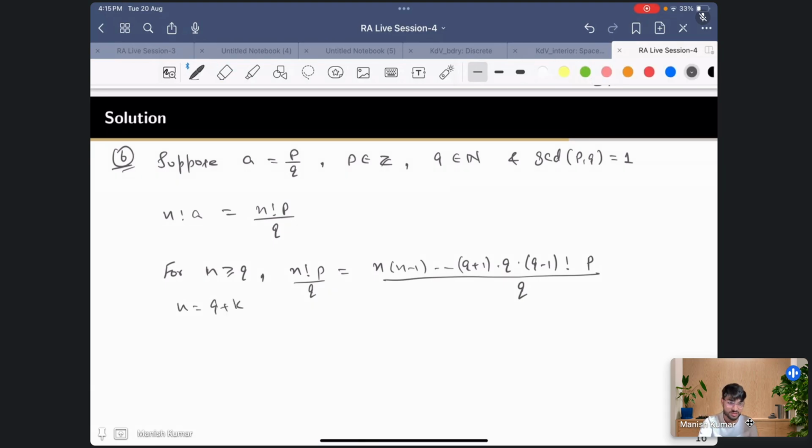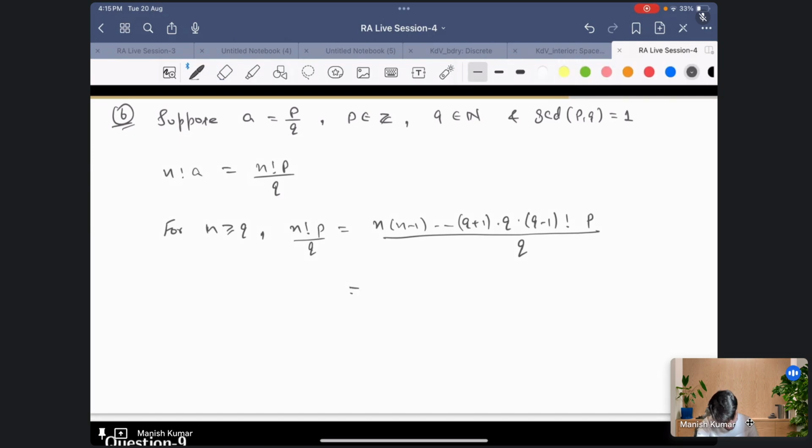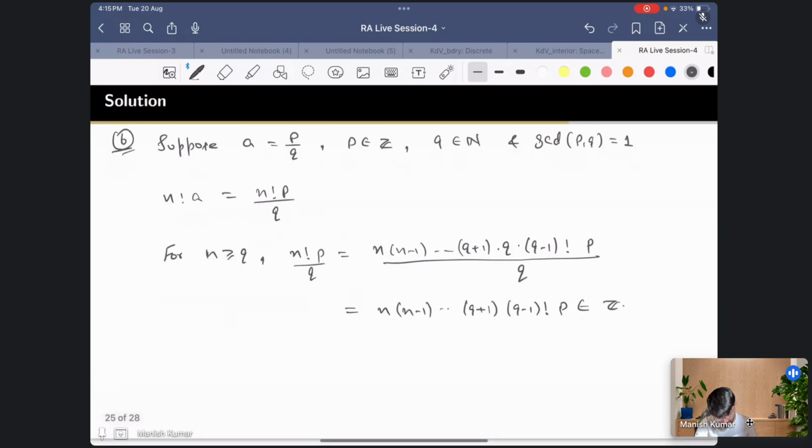When n is equal to Q, this term will not be there, obviously. So this can be further written as n, n minus 1 till Q plus 1, and then you have Q minus 1 factorial times P. So clearly this is an integer, right? No doubt. So for n greater than or equal to Q, n factorial times A is given by this, which is an integer.